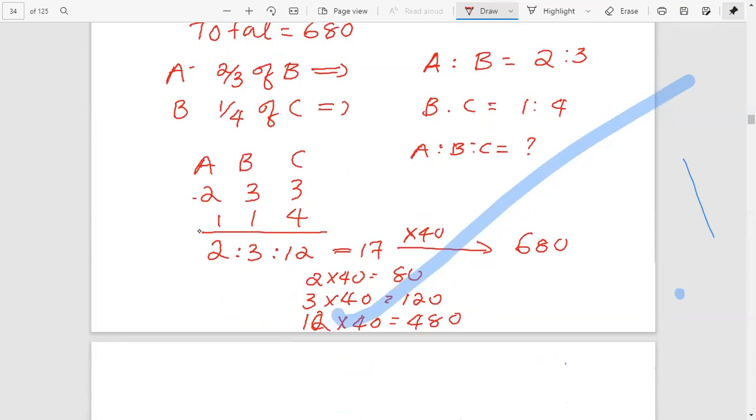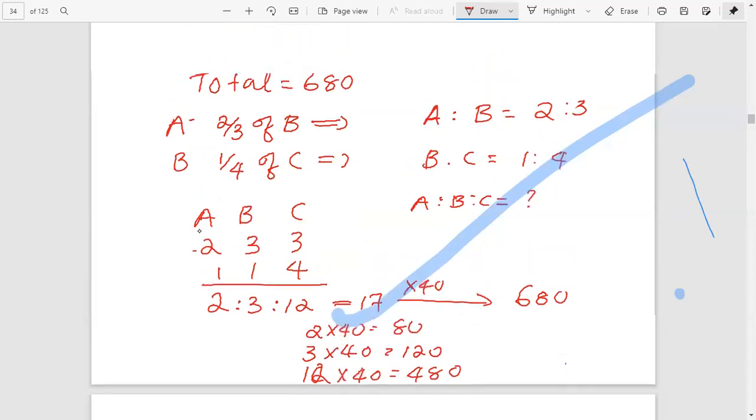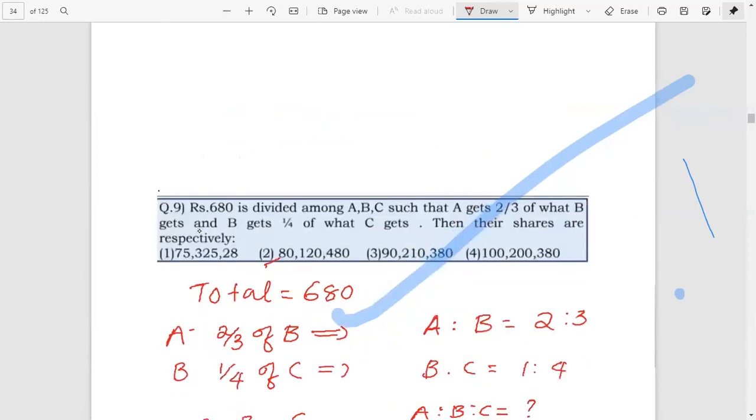Check whether 680 is a multiple of 17. Yes, multiplied by 40 gives 680. Therefore, 2 into 40, 80; 3 into 40, 120; 12 into 40, 480. Okay, here we stop.